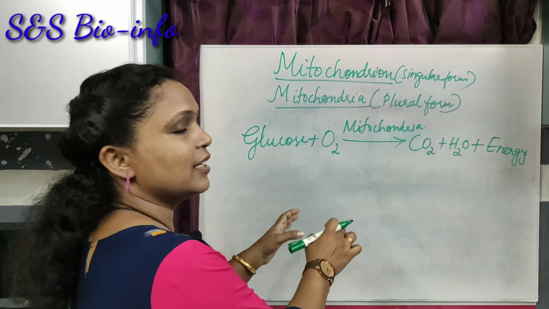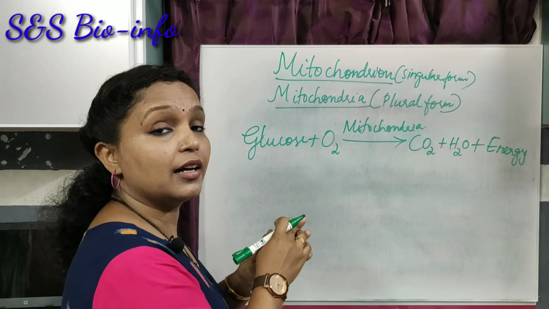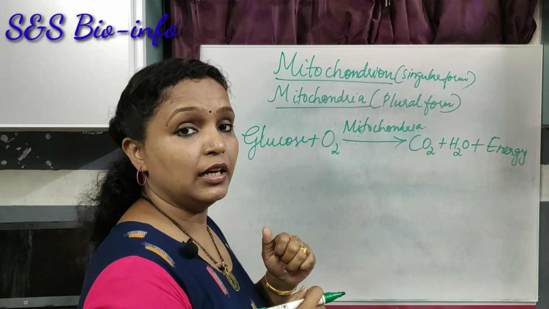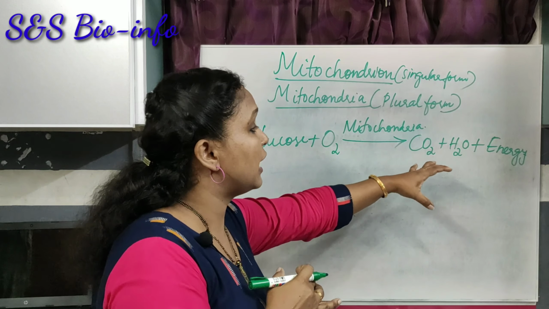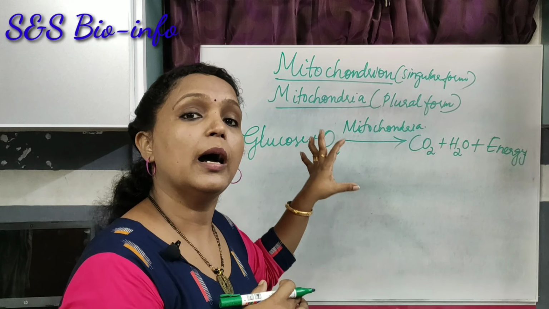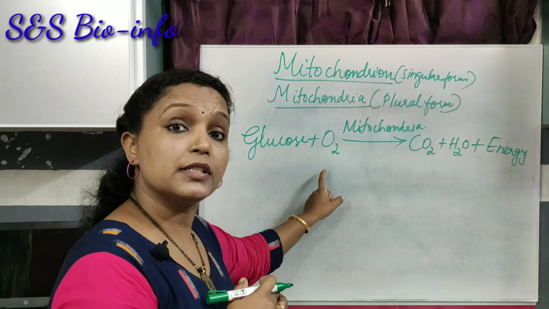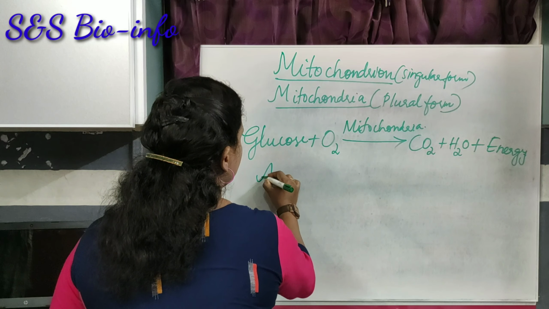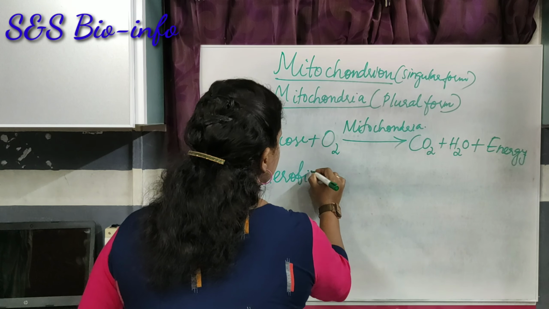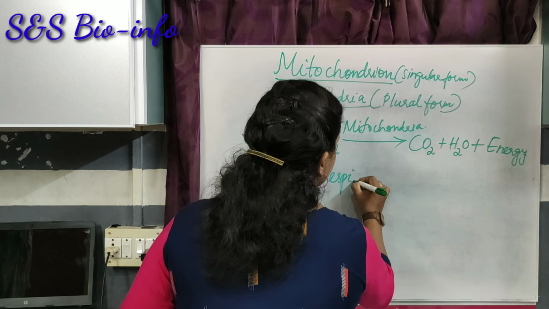This process actually takes place in the mitochondria of the cell. That means the first phase occurs in the cytoplasm and the second phase of this energy production takes place in the mitochondria in the presence of oxygen, in aerobic respiration.